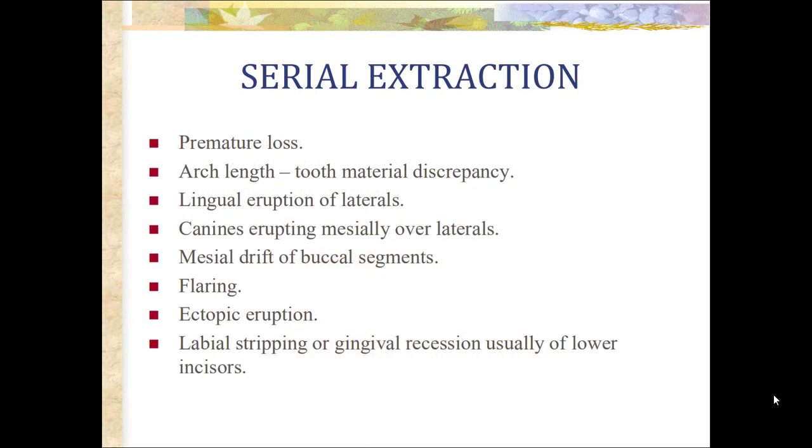Clinical clues to serial extractions are premature loss of deciduous teeth, arch length tooth material discrepancy, lingual eruption of laterals, canines erupting mesially over laterals, mesial drift of buccal segments, flaring or proclination, ectopic eruption, labial stripping or gingival recession, usually of lower incisors.